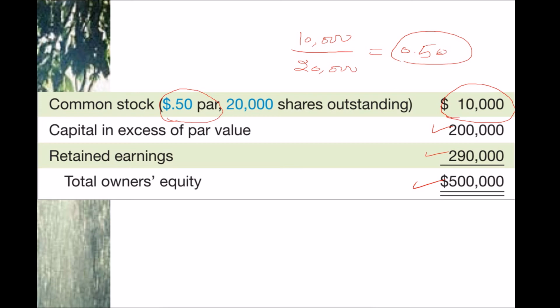So if your par value has gone up a lot, then you can split the stock and drop your par value. But if the only purpose is to reduce your market price, then you might want to go for a stock dividend, because a stock dividend does not change your par value. But if you want to change the par value, then you would go for a stock split, not for the stock dividend.